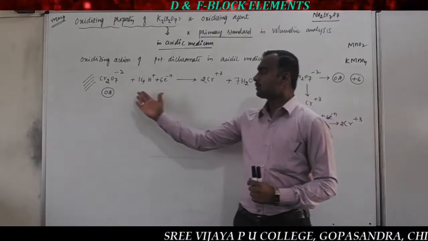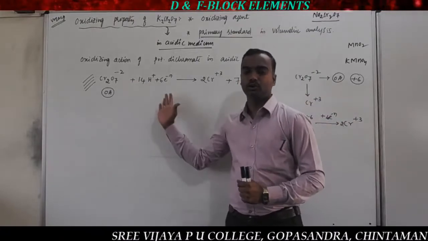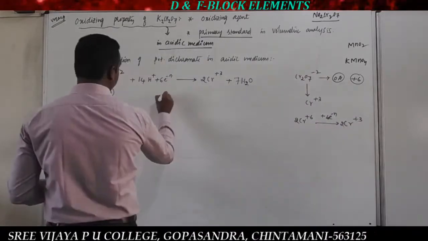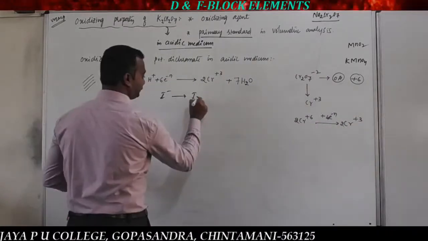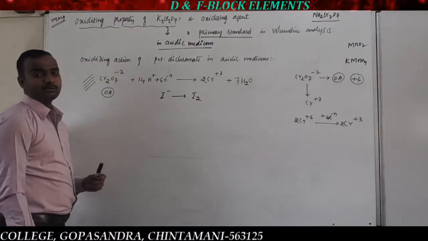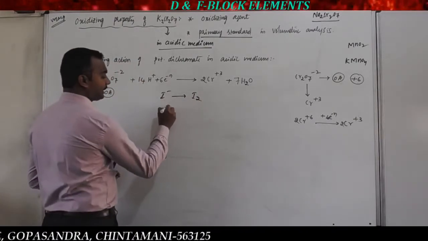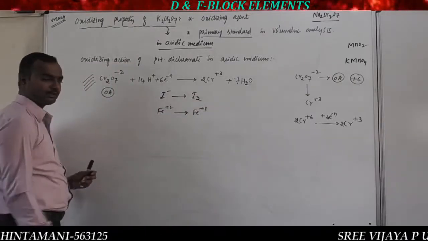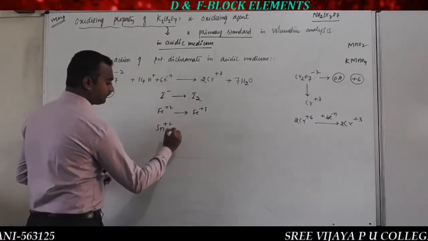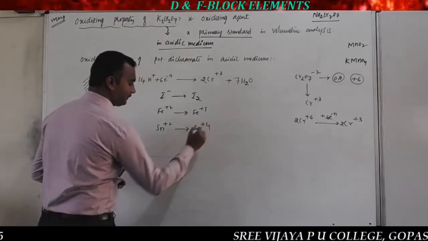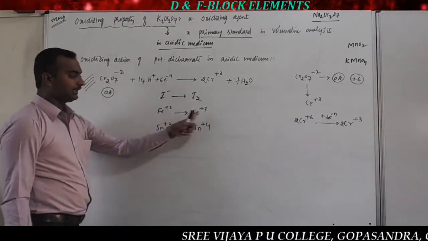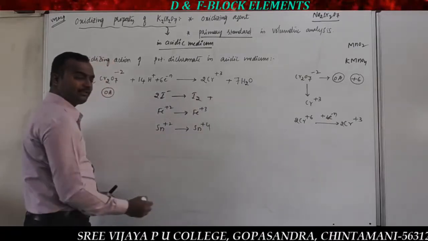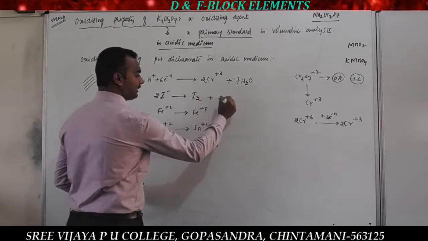So what do we do now? Potassium dichromate, or dichromate, oxidizes iodide into iodine, that is I minus is converted into I2. We have to write the balanced equation for that. Similarly, ferrous can be oxidized into ferric using potassium dichromate as the medium. Similarly, stannous Sn+2 is converted into Sn+4; 2 electrons are removed. Here 1 electron is removed, here 2 electrons are removed. When balancing, each I minus gives 1 electron, therefore 2I minus give 2 electrons.